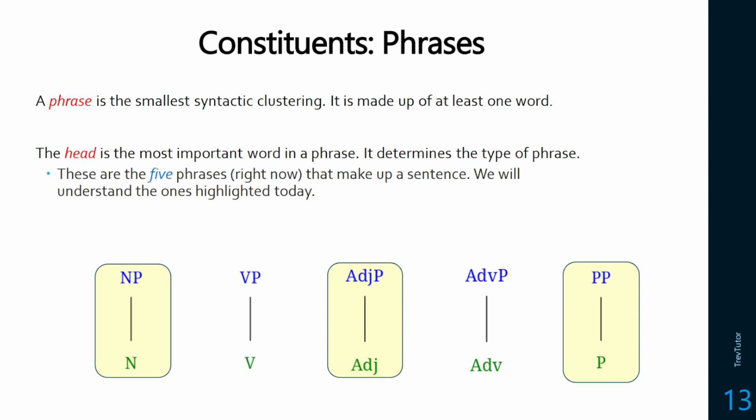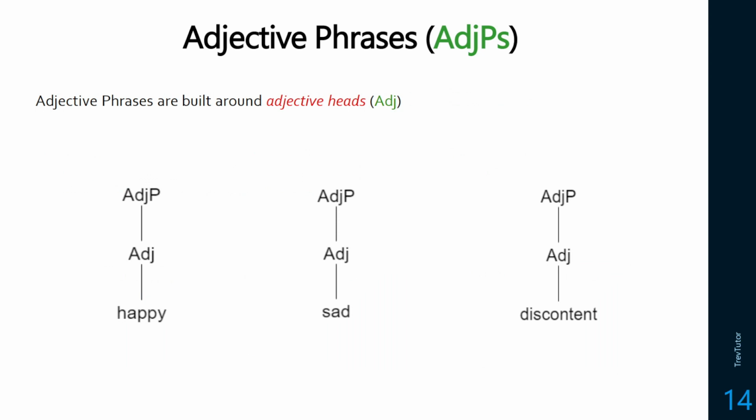I'm going to introduce these, building up the sentence. So by the end of these sections, you'll understand why the approach I'm taking is going to work for our structure. We're not going to do all the categories, then all the phrases. We're going to go so that way we can follow a flow. So we just learned about adjectives. Now let's learn about adjective phrases.